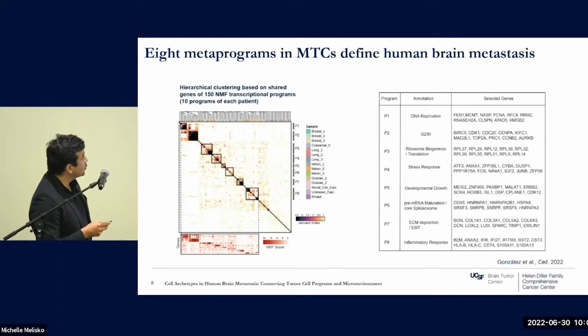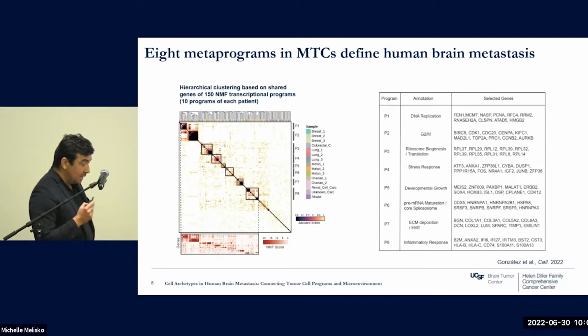For example, we have two meta programs associated with proliferation, protein synthesis, response to stress, development, spliceosome activity, ECM remodeling, epithelial to mesenchymal transition, and inflammatory response.